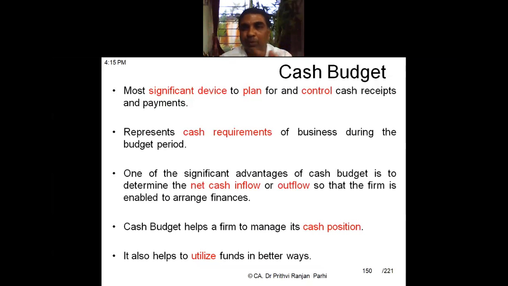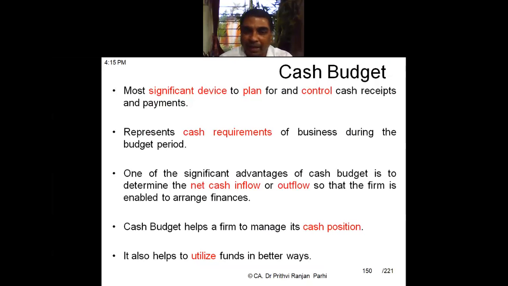We show that in every month, what is the opening balance, what is the inflow, what is the outflow, what is the closing balance. By seeing the closing balance, we will be able to find out what is the surplus, if there is some surplus or there is some deficit. Okay. We'll be seeing that cash budget shortly, when practically I'll be showing you, we'll be solving the question.